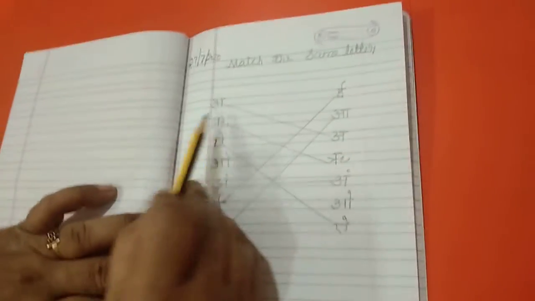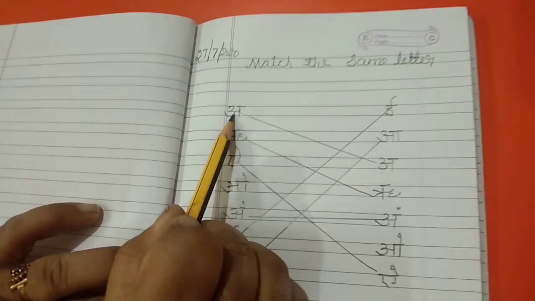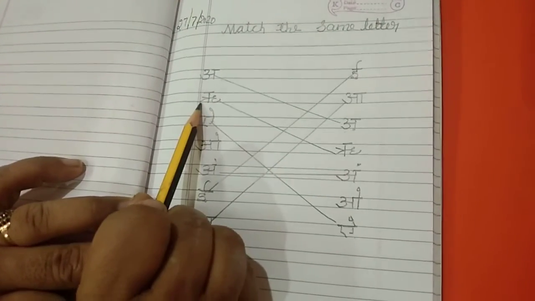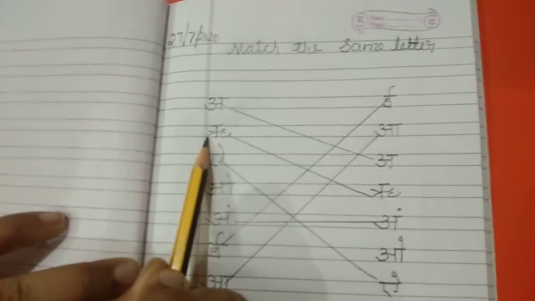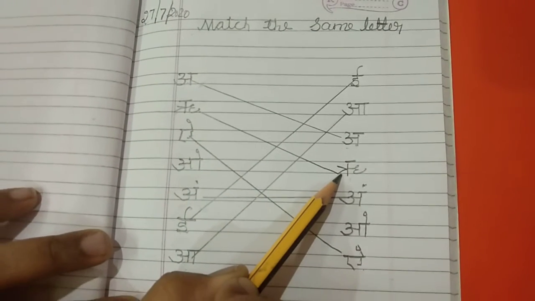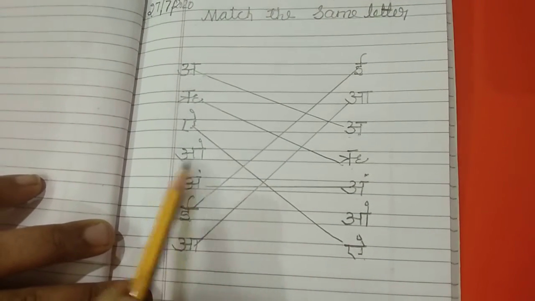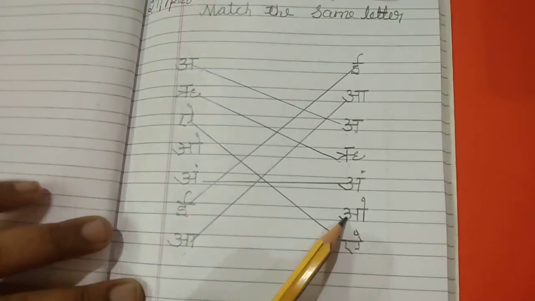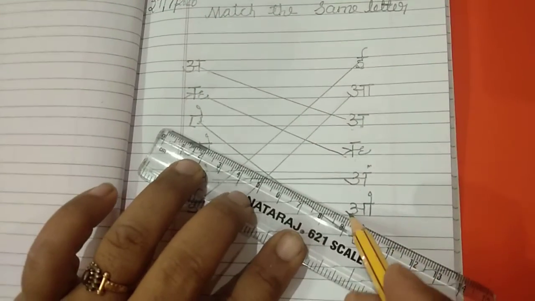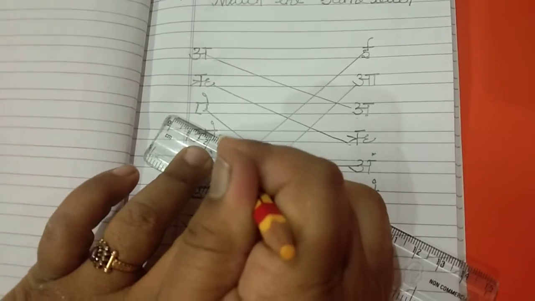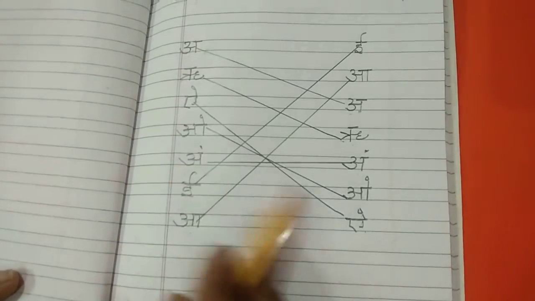Again I will teach you. This is letter A. Where is letter A? Here. Then this is letter Re. Here. You have to match the same letter. O. Where is letter O? Here it is. Letter O. Okay.